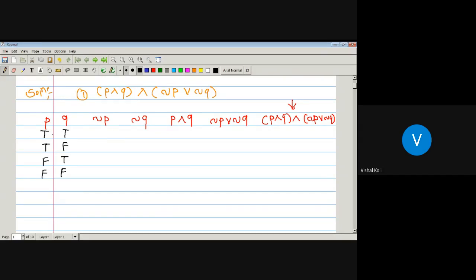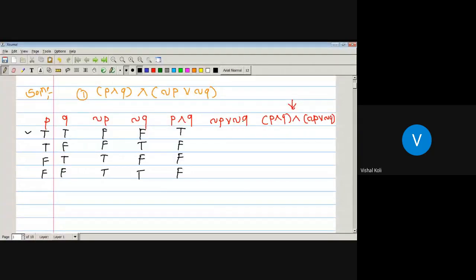Negation of P: T T F F, then its negation will be F F T T. Statement Q is T F T F, then its negation will be F T F T. Now P and Q: we know that if we combine two statements by using the connective and, it is called a conjunction, and its truth value will be true whenever both P and Q are true. This is possible in the first case only, and in all the remaining cases either P or Q must be false. Therefore its truth value is true here and false in all the remaining cases.